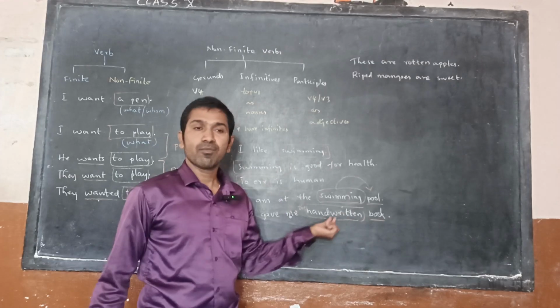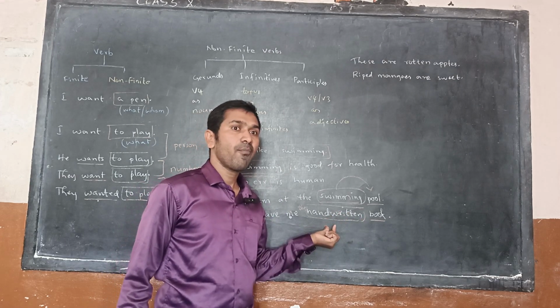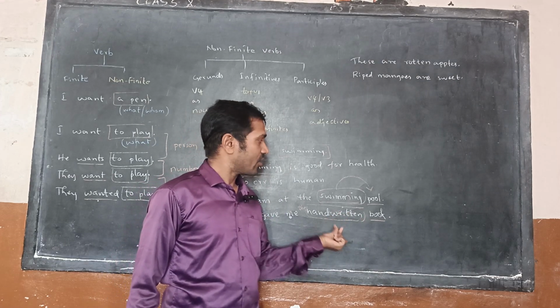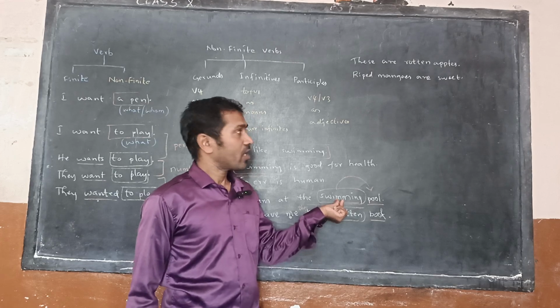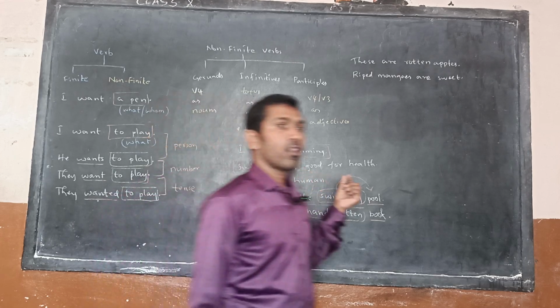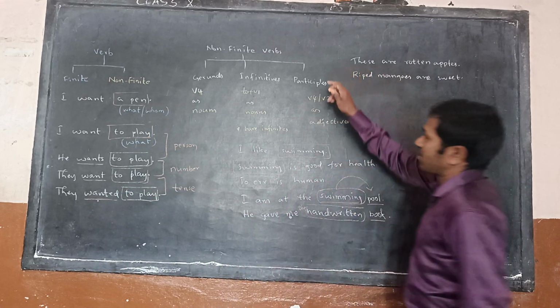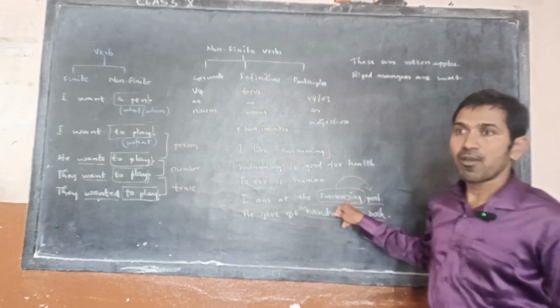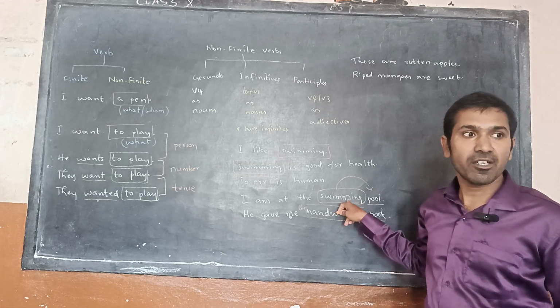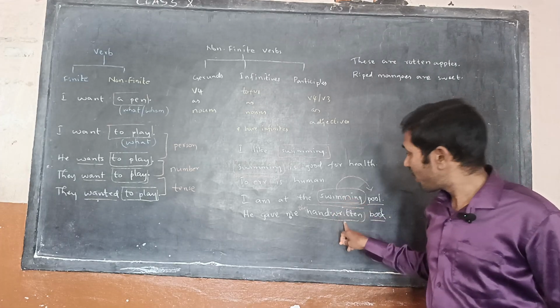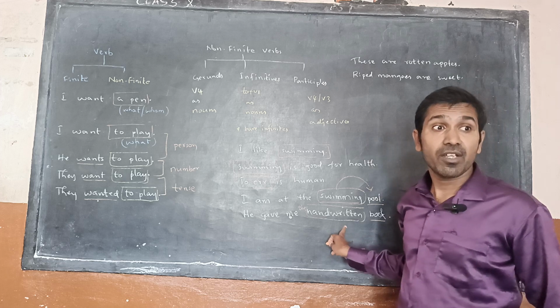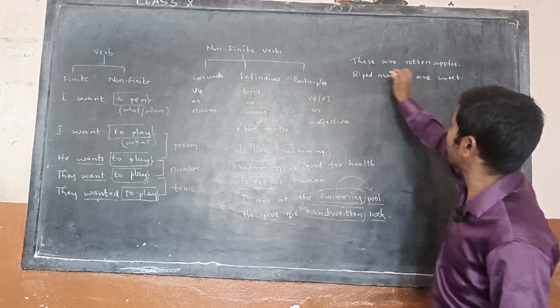Book is a noun, it is being modified, so this is also called an adjective. V3 working like an adjective, V4 working like an adjective, what do we call them? Participles. If V4 works like an adjective, then we call it a present participle. If V3 works like an adjective, then we call it a past participle.